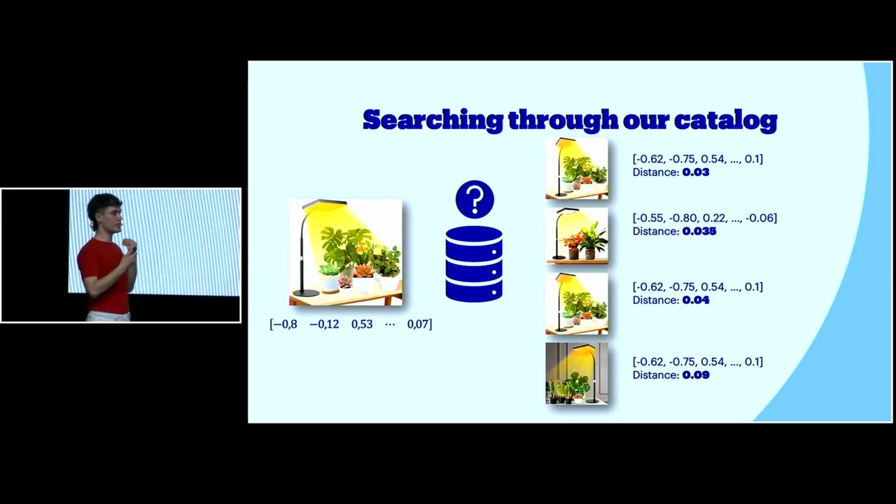Then what we can do is, with this query vector, we can search through our database, and then we get some nearest neighbors, some candidates that we think, OK, these products can actually be a match. However, after getting these candidates, how do we actually get a precise product matching? That is what Thijs will explain next.